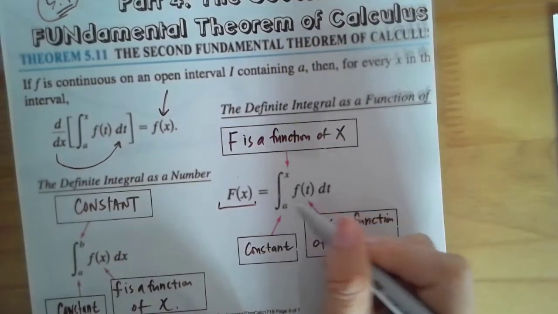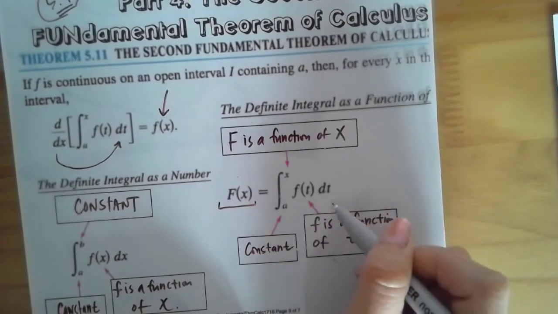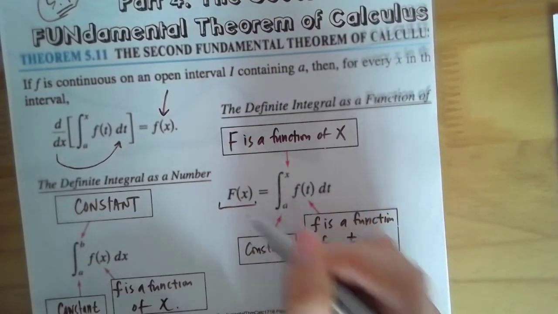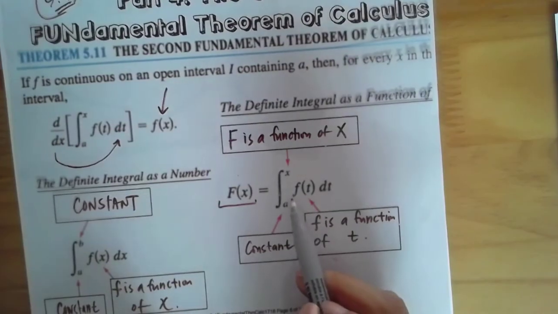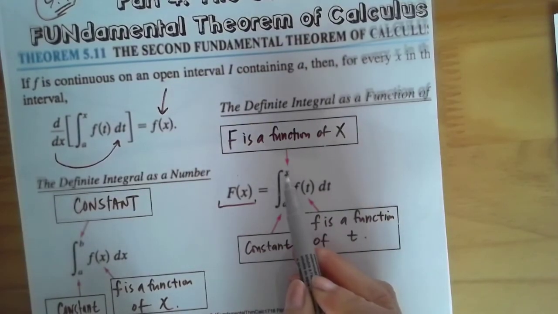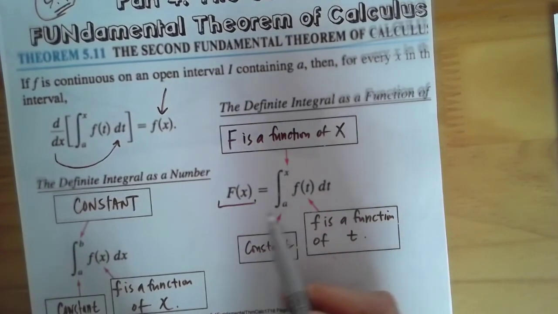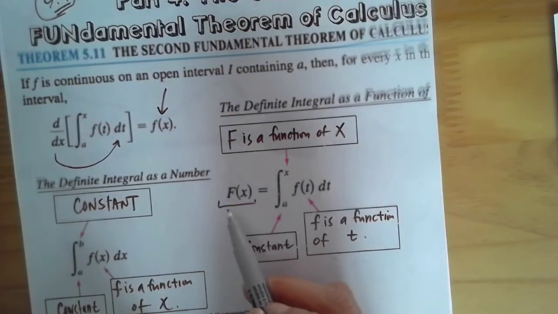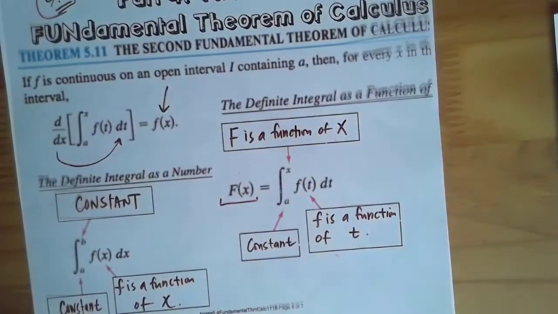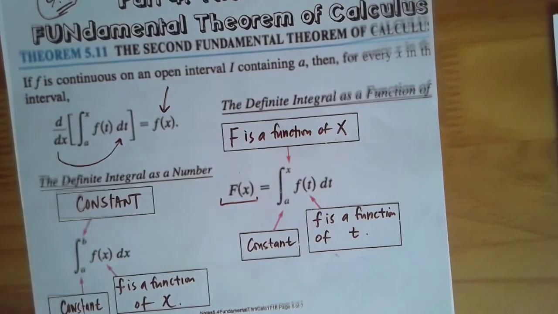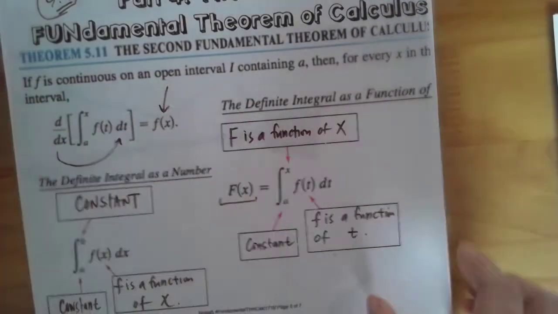When we integrate this, I'll demonstrate with an example how this becomes this. It's because we're integrating with respect to t, but when we plug in the x and the a, the upper bound and the lower bound, it actually becomes a function of x in the end. I know this seems a little bit odd, but let's actually try one. I'm going to show you one example that may make things a little bit clearer, and I want to show you that it's not hard.